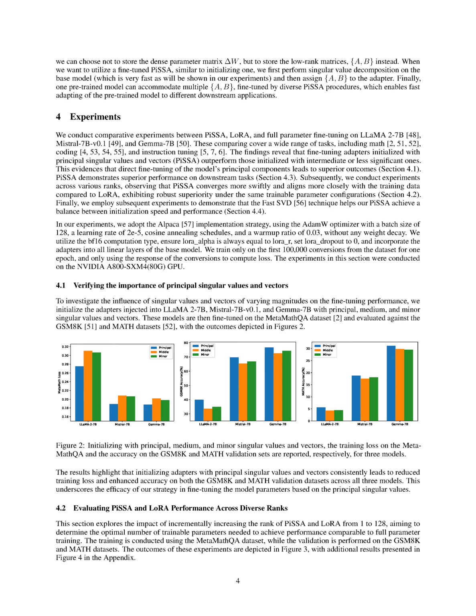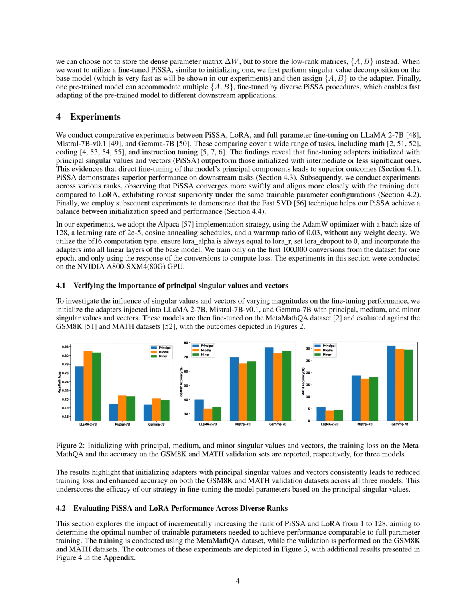Section Summary. In this section, we introduce the principal singular values and singular vectors adaptation method, PiSSA, which leverages the intrinsic low dimensionality of pre-trained models by computing the singular value decomposition of matrices within self-attention and MLP layers.